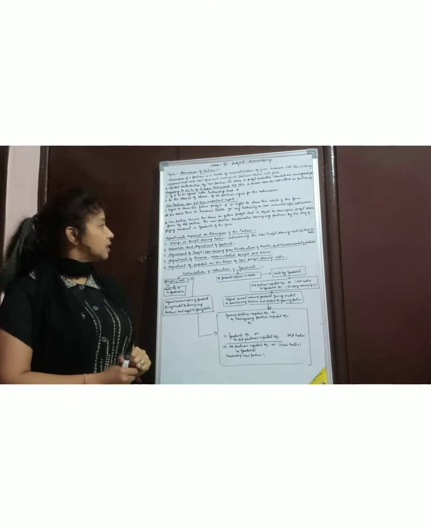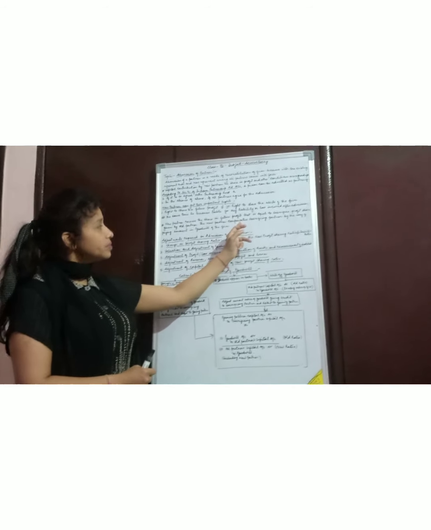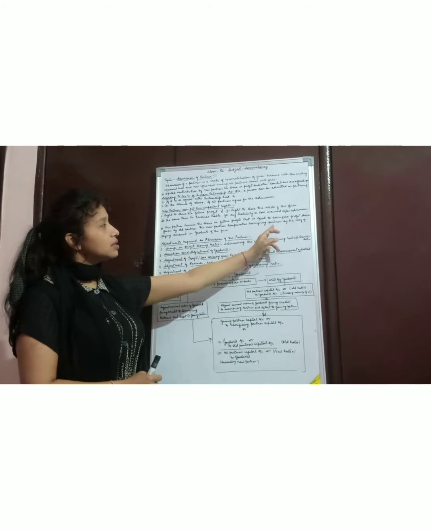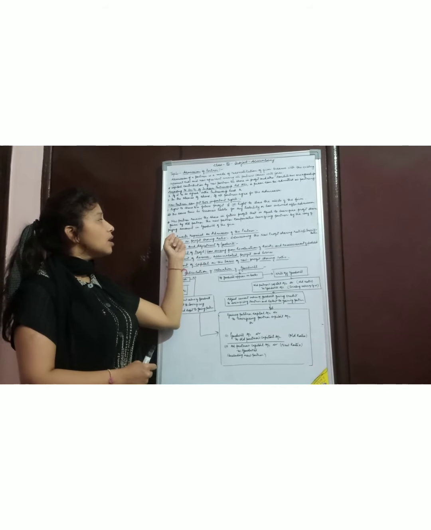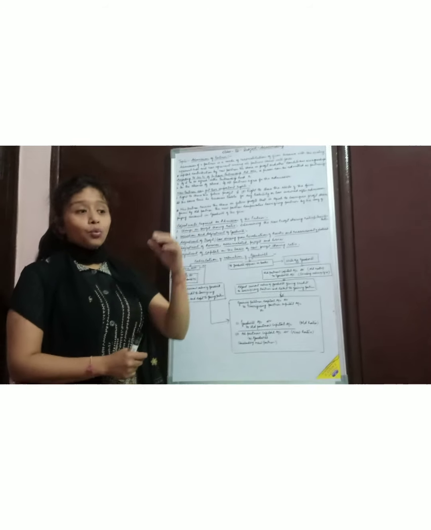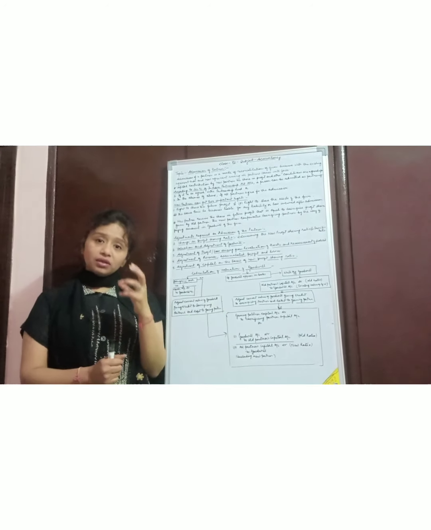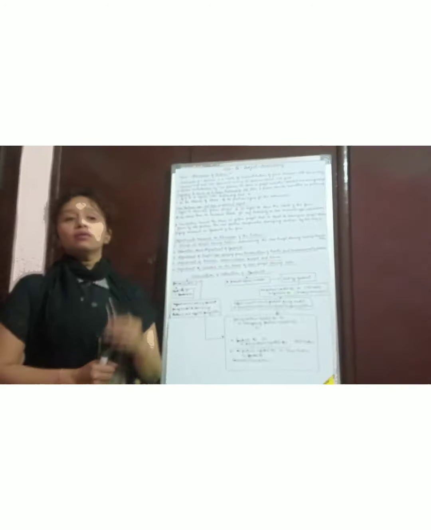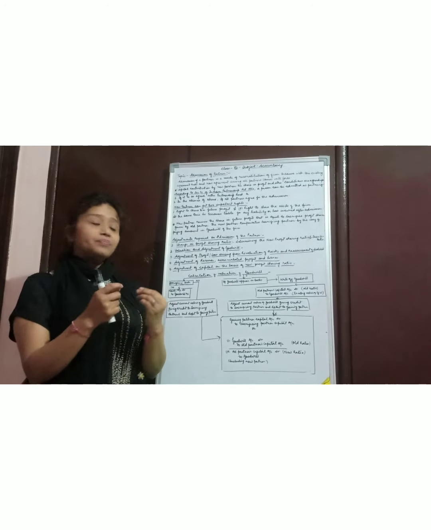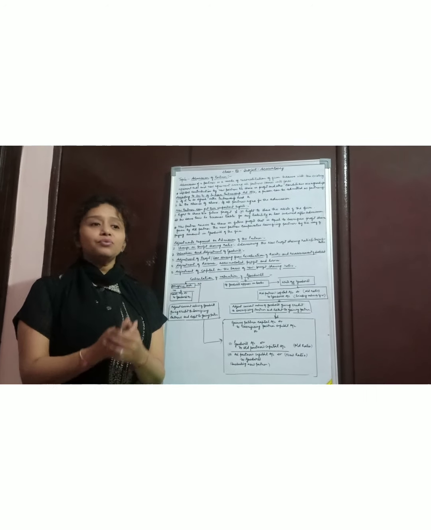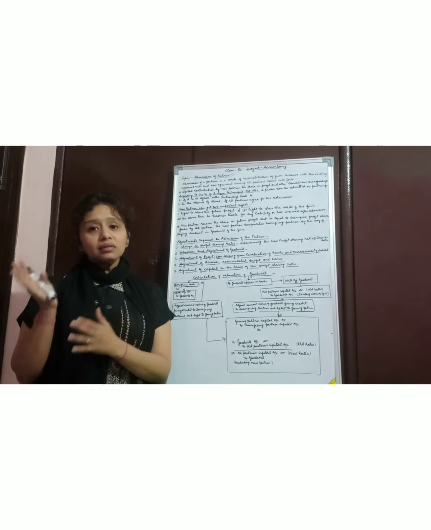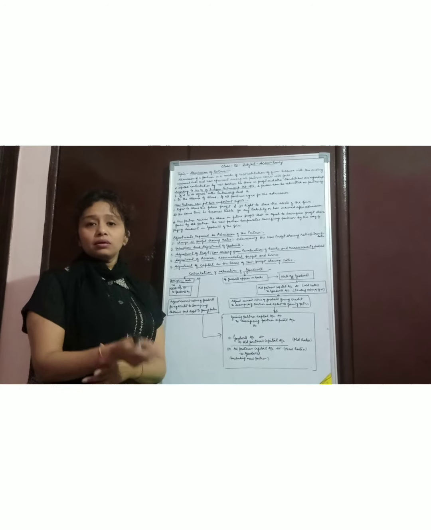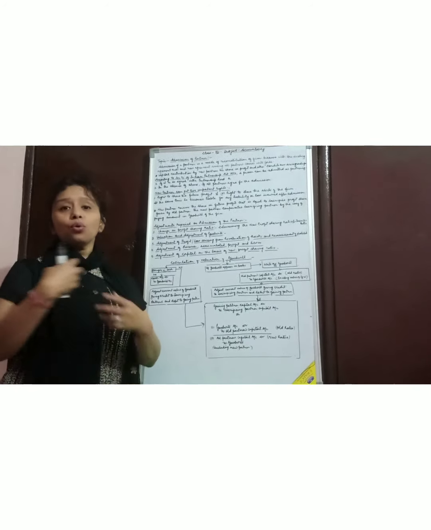the old partner. The new partner compensates the sacrificing partner by paying an amount for the goodwill in the firm. When a new partner comes, a change happens in the firm. What change happens? I have explained you so many times that when a new partner comes, the other partner has to give their own share to the incoming partner.